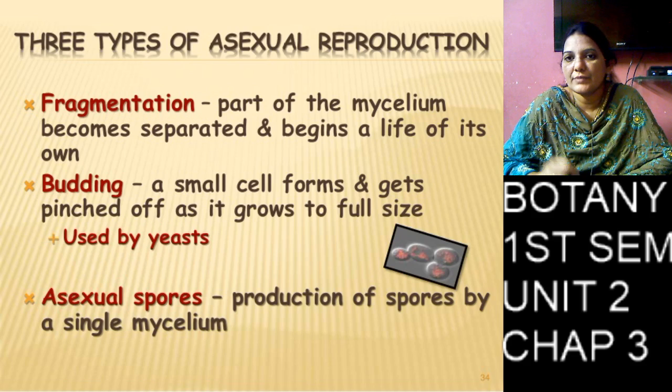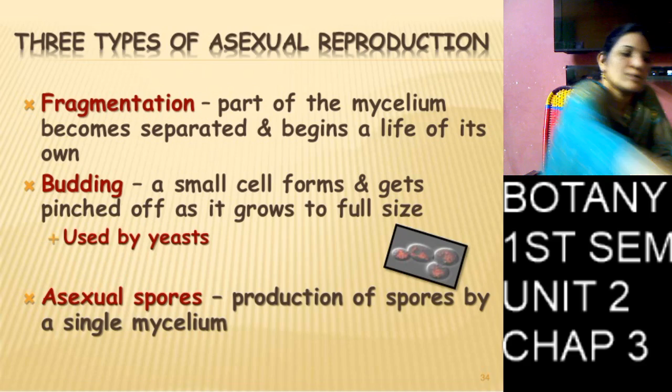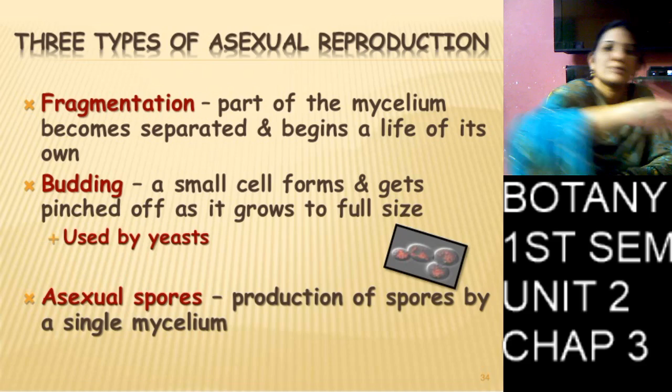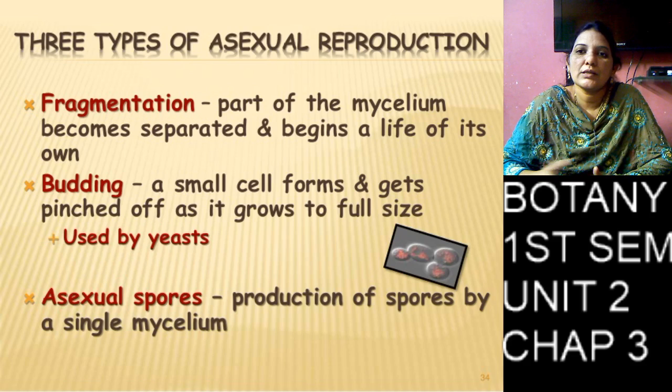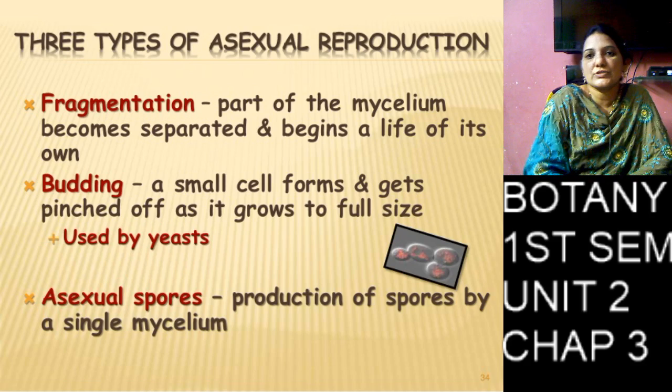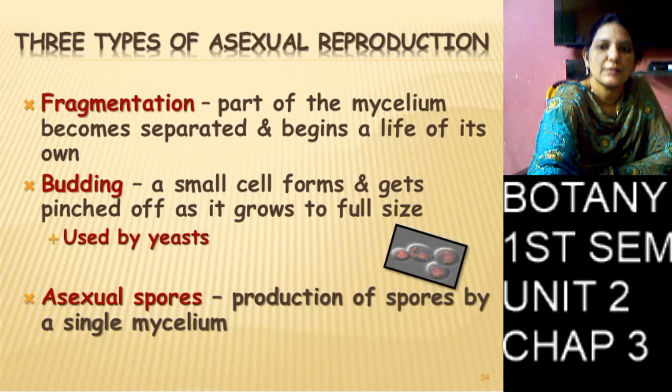The bud separates from the mother cell and produces new cells again. That is called budding and fragmentation. Then asexual reproduction: many spores are there. The mycelium produces many spores, zoospores, aplanospores. The spores participate in asexual reproduction, and they produce new mycelium.